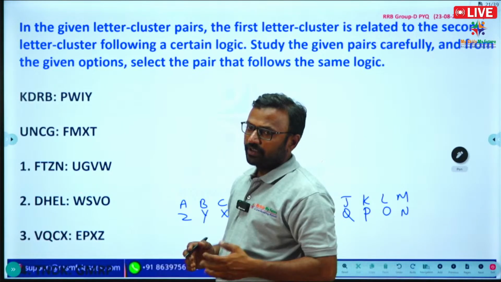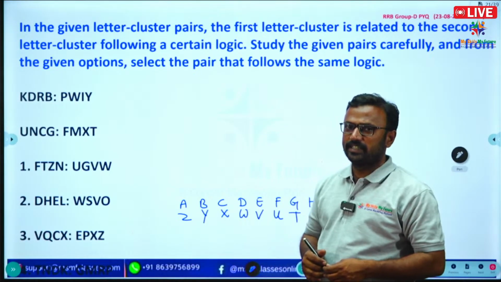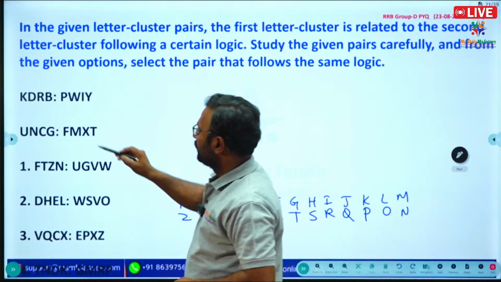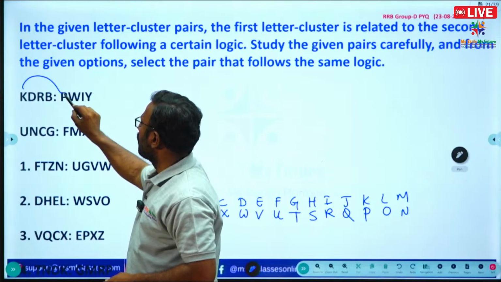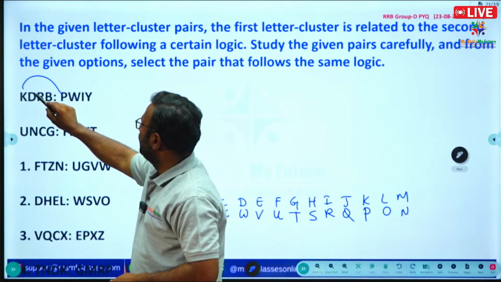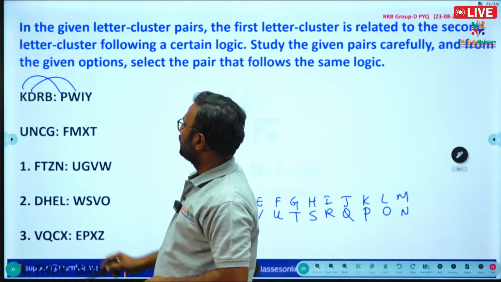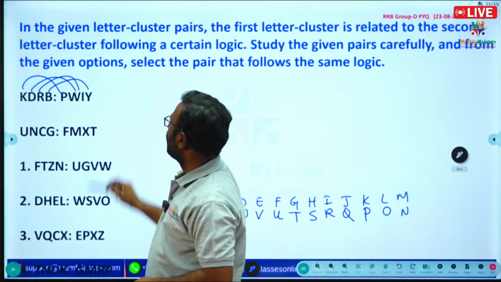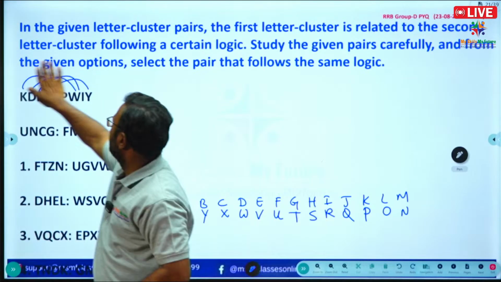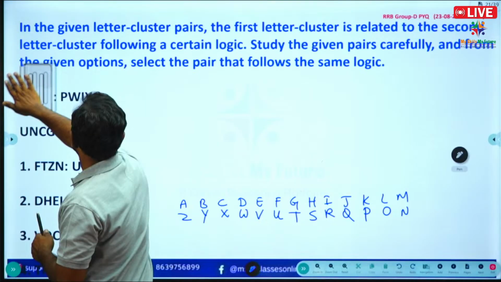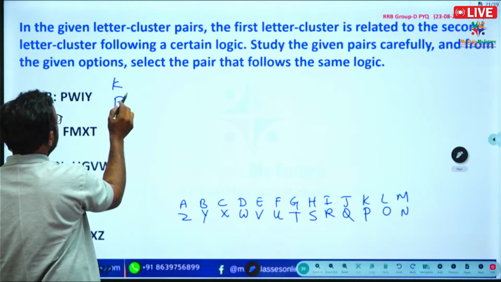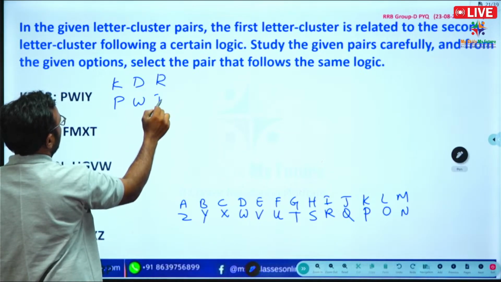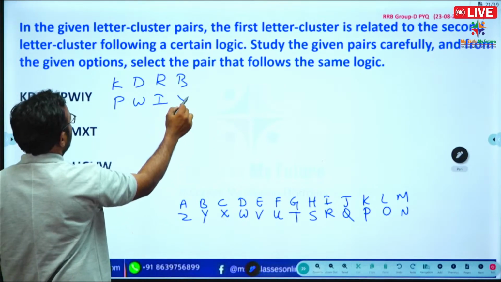Here also the same logic is there as in the question we solved just before. K P are opposite, D W are opposite, R I are opposite, B Y are opposite.